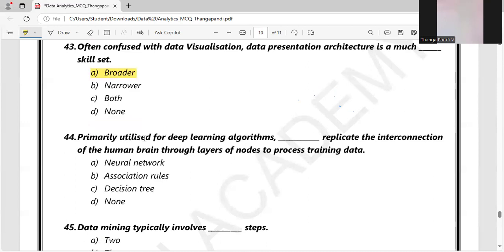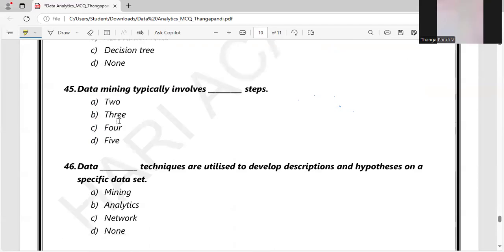Which is primarily utilized for deep learning algorithms, and replicates the interconnection of the human brain? The artificial human brain: we will use neural network techniques to implement deep learning by implementing certain layers, like input layer, hidden layer, and the output layer. So option A will be the right answer.